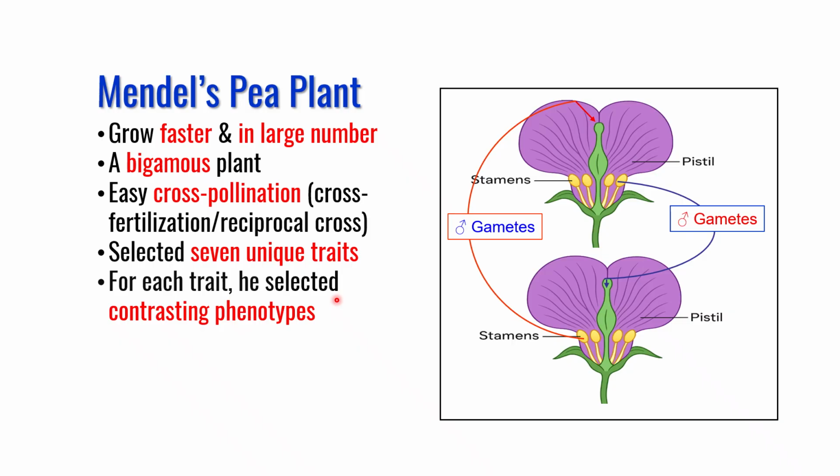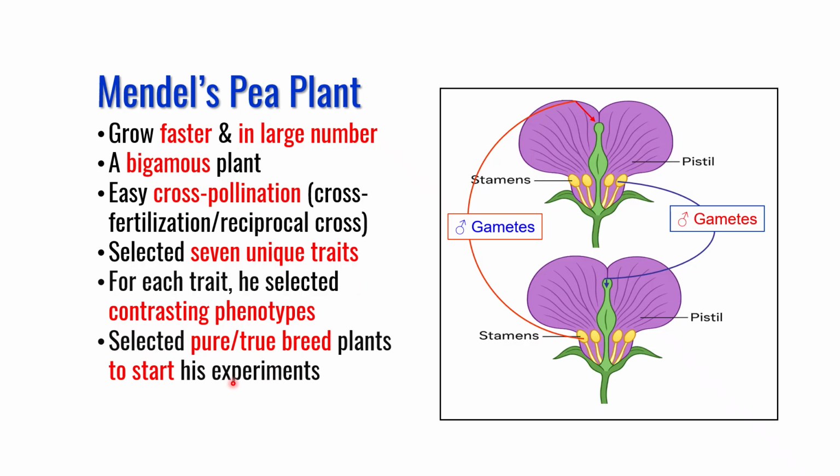Color, purple versus white. The next important point of his experimental design is he used pure or true breed plants to start his experiment. It means that his P1 generation plants were always pure plants. What is a pure plant or true breed plant? I will explain that in the next slide.